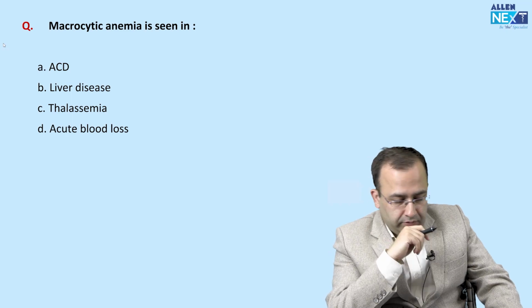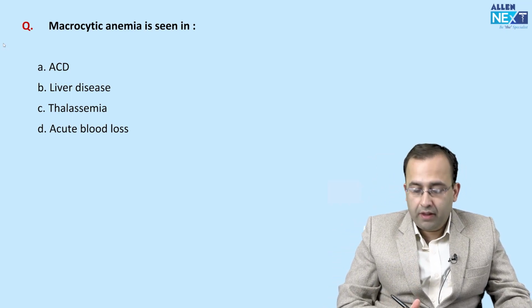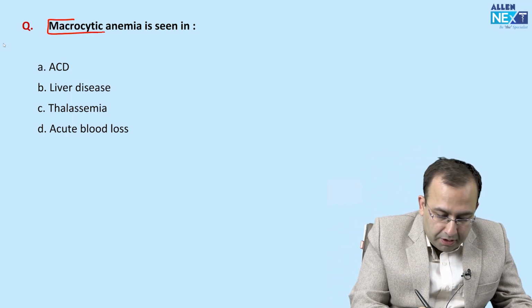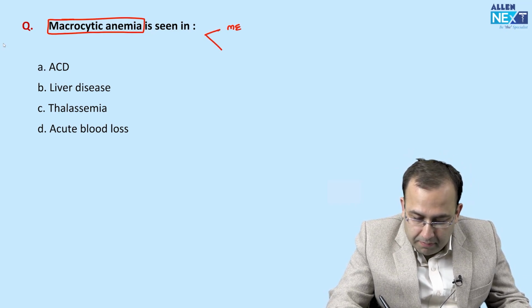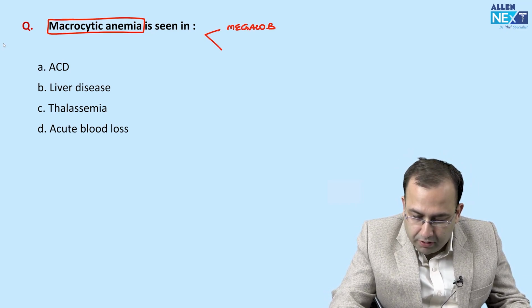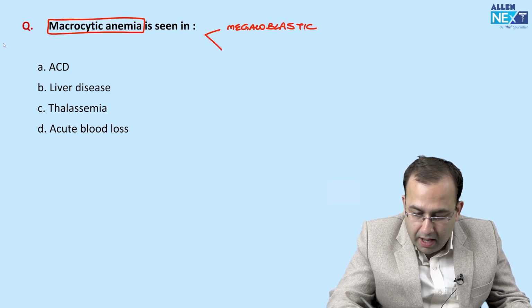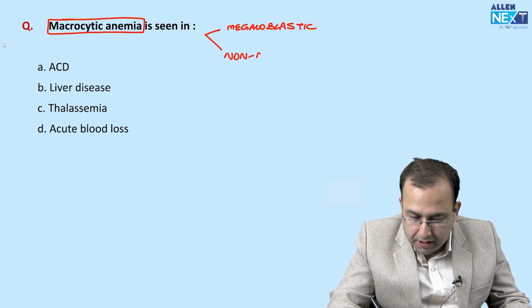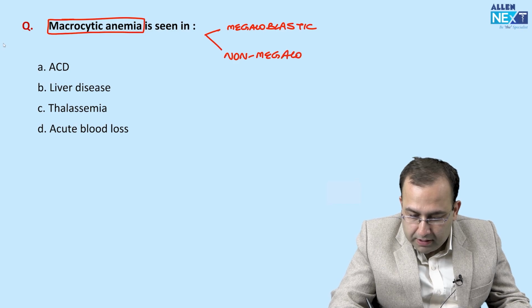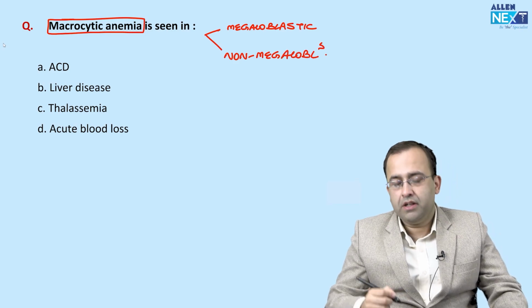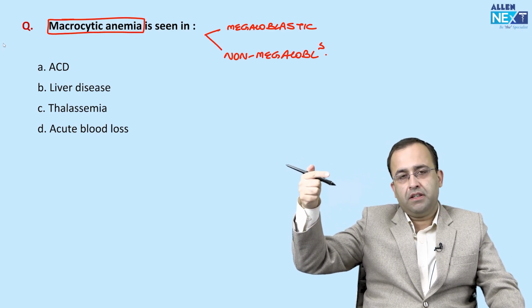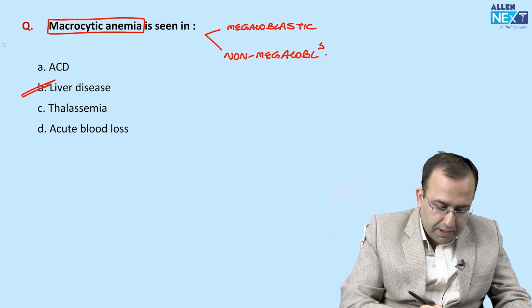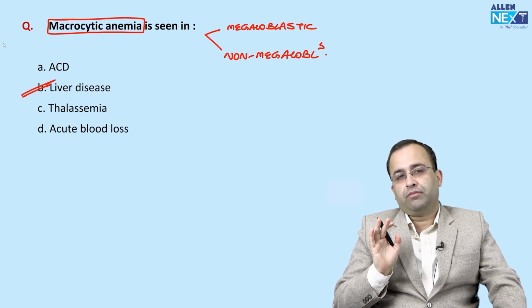Macrocytic anemia. Look, children, macrocytic anemia is of 2 types: megaloblastic and non-megaloblastic anemia. Megaloblastic anemia is associated with folic acid and B12 deficiency, versus non-megaloblastic anemia, liver disease.